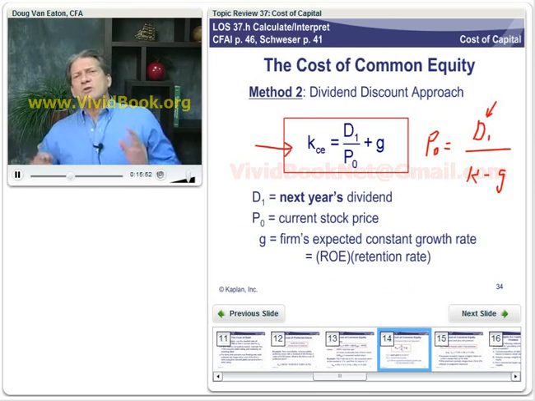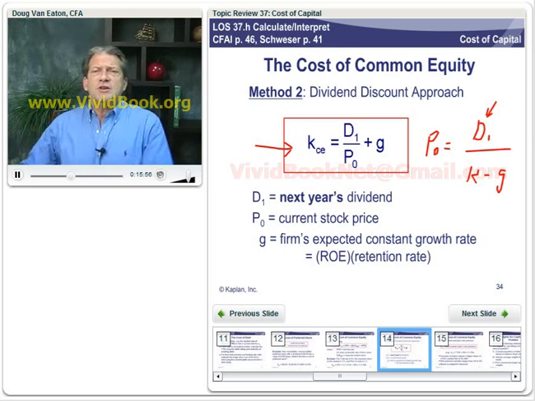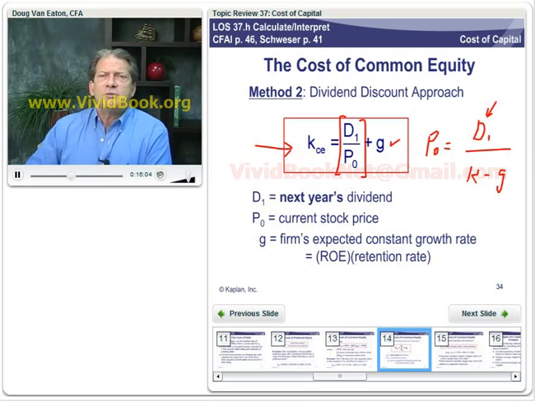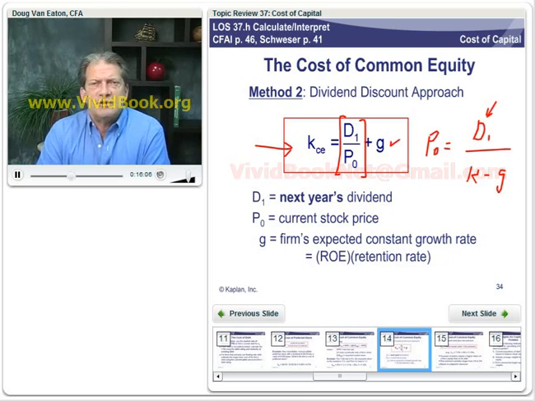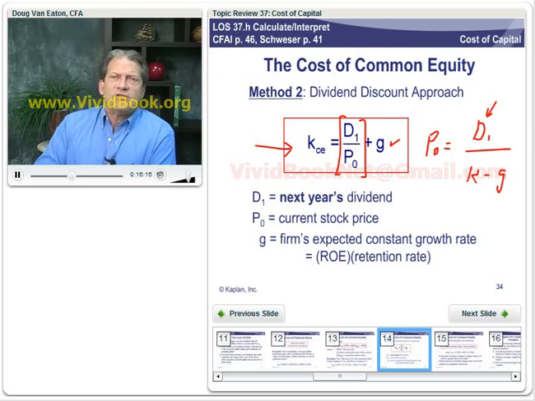And the intuition of this equation is pretty straightforward. That first term is the dividend yield, the expected dividend this year over the current price. The second, the assumed constant growth rate of dividends and earnings and equity for this firm. So that should be the capital gains, the percentage rate at which the stock price is going to go.